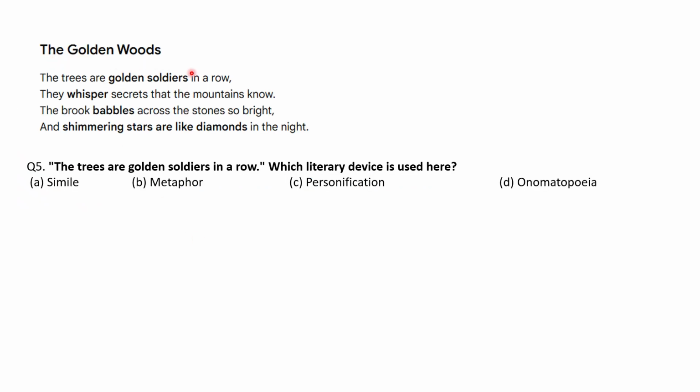Next, the golden woods. This is a small para from a poem. The trees are golden soldiers in a row. They whisper secrets that the mountains know. The brook babbles across the stone so bright, and shimmering stars are like diamonds in the night. So the question is, the trees are golden soldiers in a row. Which literary device is used here? Okay. So here metaphor is used because it directly compares trees to soldiers without using like or as.